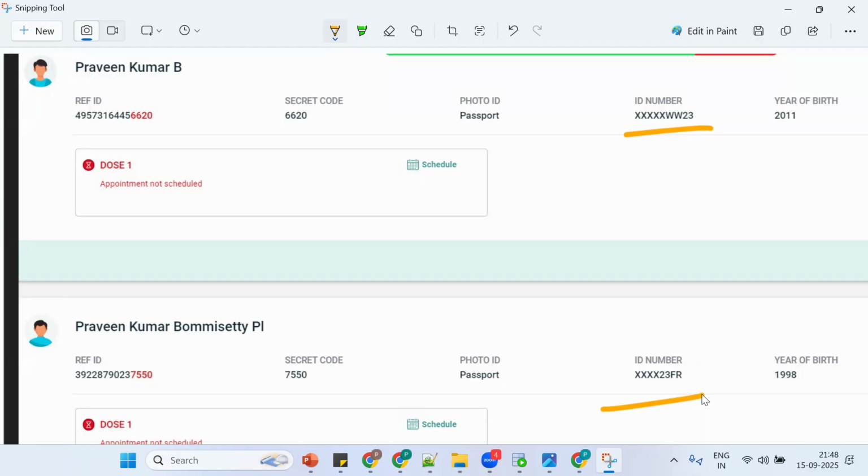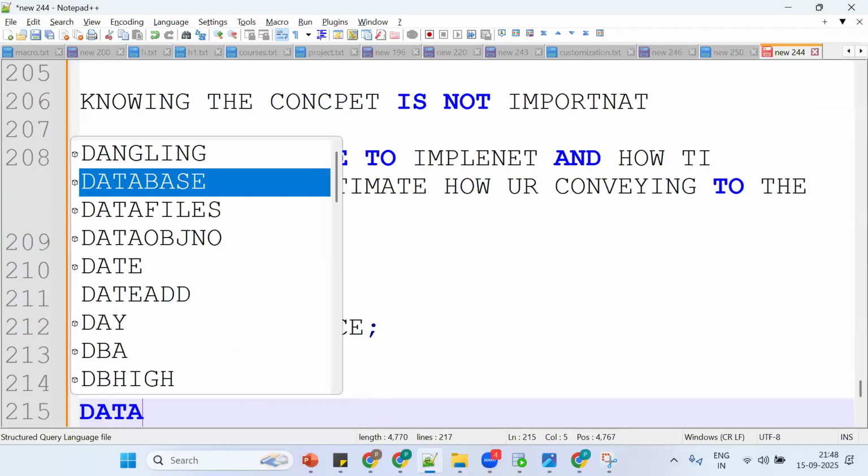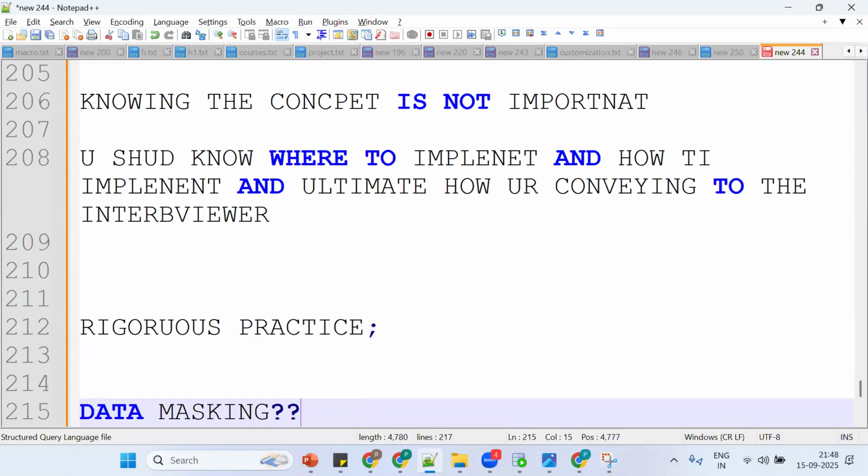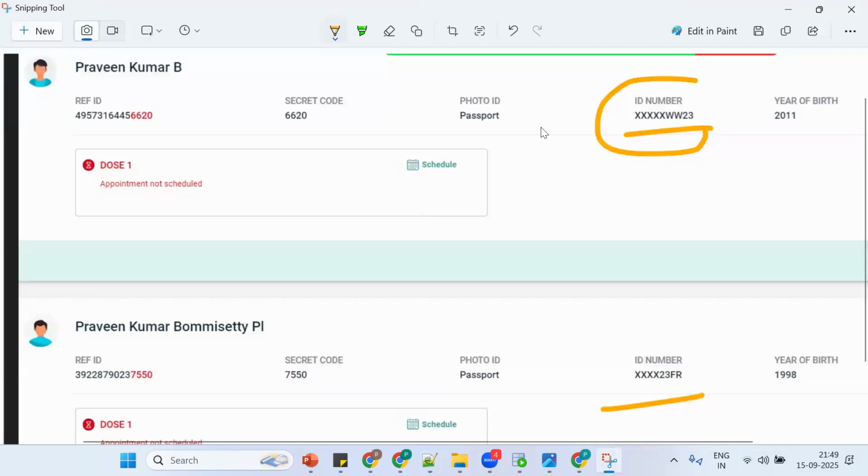So the security sensitive information needs to be secured. Tell me. Masking, for security purposes. Generally what happens, this is sensitive information. See, SSN number, phone number, Aadhaar number is sensitive information. So we are not hiding anything, but we are masking the data. So this is called data masking. Why do we want to mask the data? It is sensitive information, and I don't want to display it to all the users. So that's why I'm trying to mask my data.